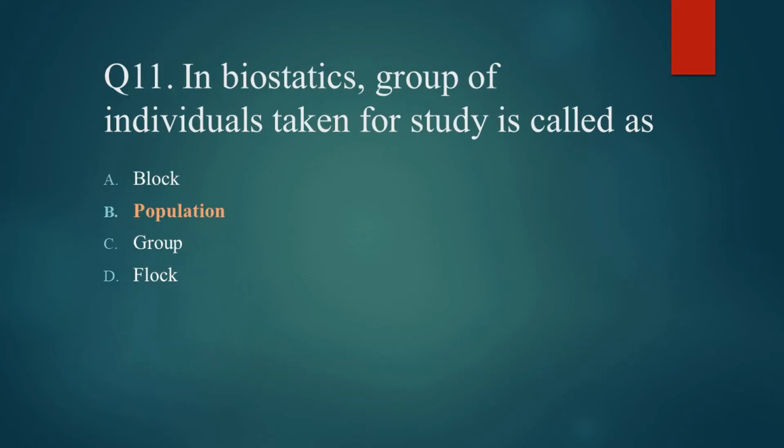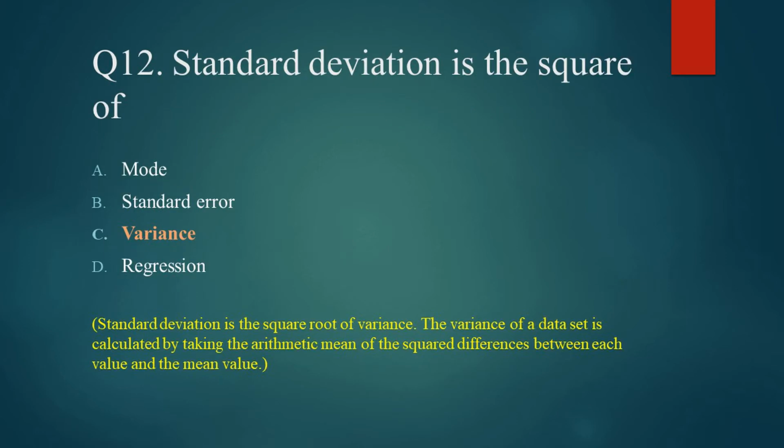Question number 11 says, in biostatistics, group of individuals taken for study is called as, so option B, population is the right option. Question number 12 is, standard deviation is the square of, so standard deviation is the square root of variance. The variance of a data set is calculated by taking the arithmetic mean of the square differences between each value and the mean value. So option C, variance is the right option.